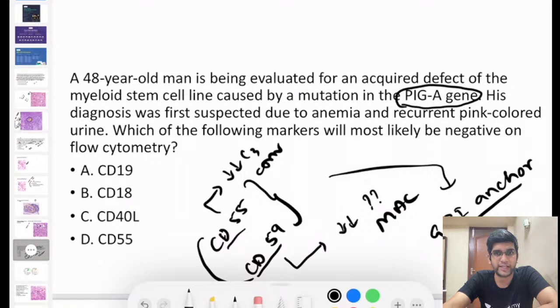Right? So can I say that PNH is an X-linked recessive disorder? Is it possible for me to extrapolate saying that PNH is an X-linked recessive disorder? Yes, it is seen on chromosome X.